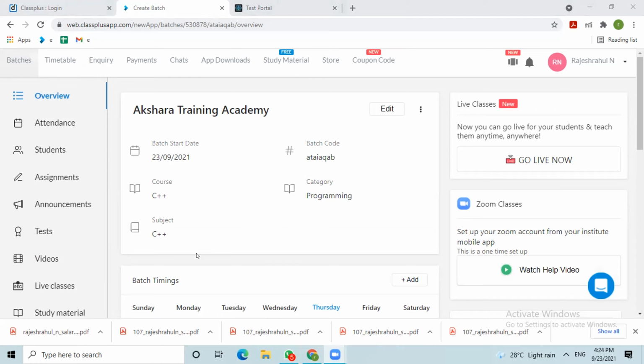So how will the application look for students? Sir, the look and overview will be the same as what you are seeing here, but some options will not be visible, as the faculty and the student have some differences. There will be some edit options for the faculty as well. There won't be any edit option for the students. That is the visibility difference.